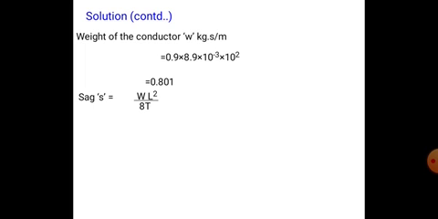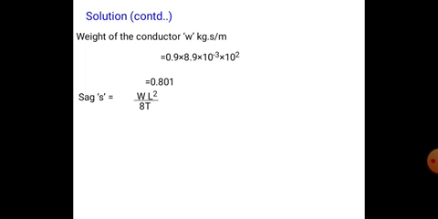So area of cross section into density of the conductor material is known as weight. That is, the weight of the conductor is equal to cross sectional area into density. Density is 10 power of minus 3, converting centimeters into meters, that is equal to 0.801.